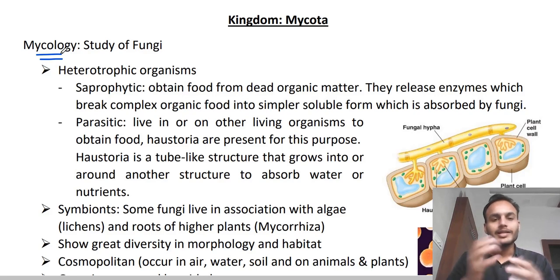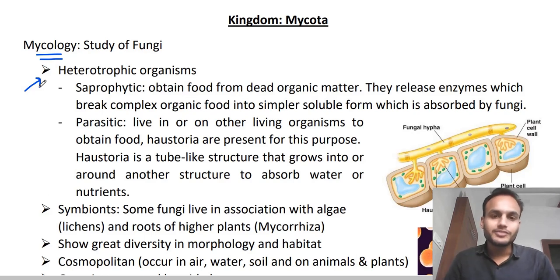Okay. So let's study some general features. Then we will go on to the particular study of particular groups in the kingdom fungi. First, the mode of nutrition, how they obtain food. Fungi don't have the chlorophyll pigment, so they cannot synthesize their own food. They have to depend on other organisms for food. That's why they are called heterotrophic organisms, right? In heterotrophic organisms, there are different modes of nutrition. So let's see the different modes of nutrition in the fungi.